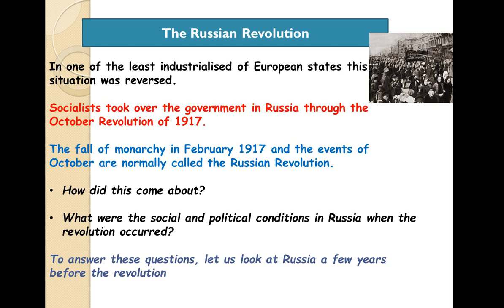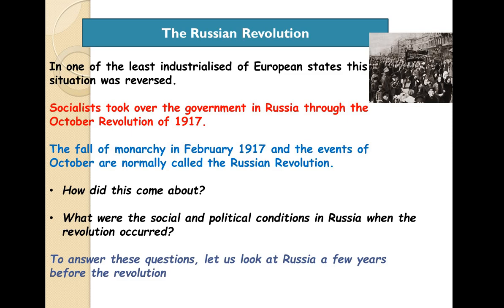Now we have to consider two points here. One is, how did this come about? What led to these two events? What were the social and political conditions in Russia when the revolution occurred? So what gave space? Without giving space to such kind of agitation, no government or political party will take over. So there were ups and downs faced by the Russian Revolution also. Different places will have different factors, like in France it was something different. In Russia, let's see what caused these two events which shook Russia.